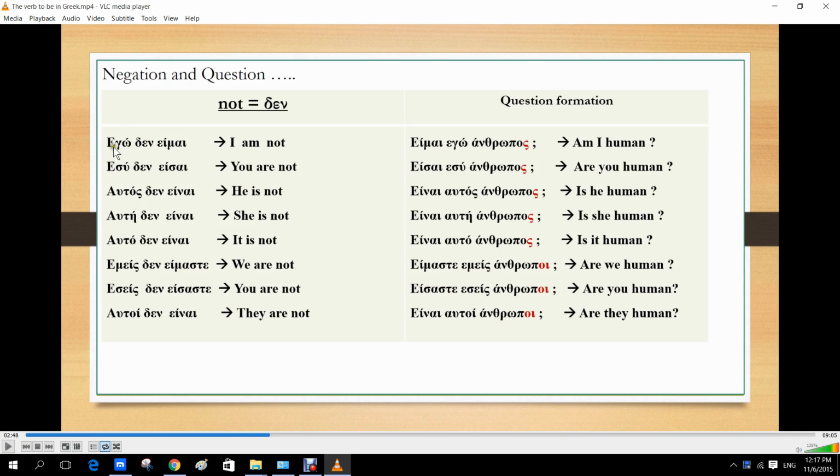So if you want to say εγώ δεν είμαι δάσκαλος, which means teacher, you can say I am not a teacher. Okay, so let's go to the question formation here, which is quite simple again because it's the same as in English and you just reverse the verb with the pronoun. So instead of I am, εγώ είμαι, you have είμαι εγώ. So you just reverse it. And here I thought I should add an example. Άνθρωπος. This is a noun and it means, am I human?